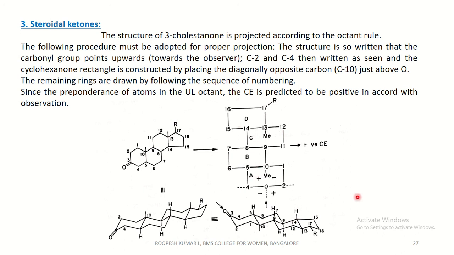Since the preponderance of atoms is in the upper left octant, that is the methyl group, which is at an axial position in the upper left octant, the Cotton effect is predicted to be positive in accordance with the observation. You can see here the 10-methyl group is at the upper left, which shows a positive Cotton effect. This methyl is at the axial position, but not the equatorial one.